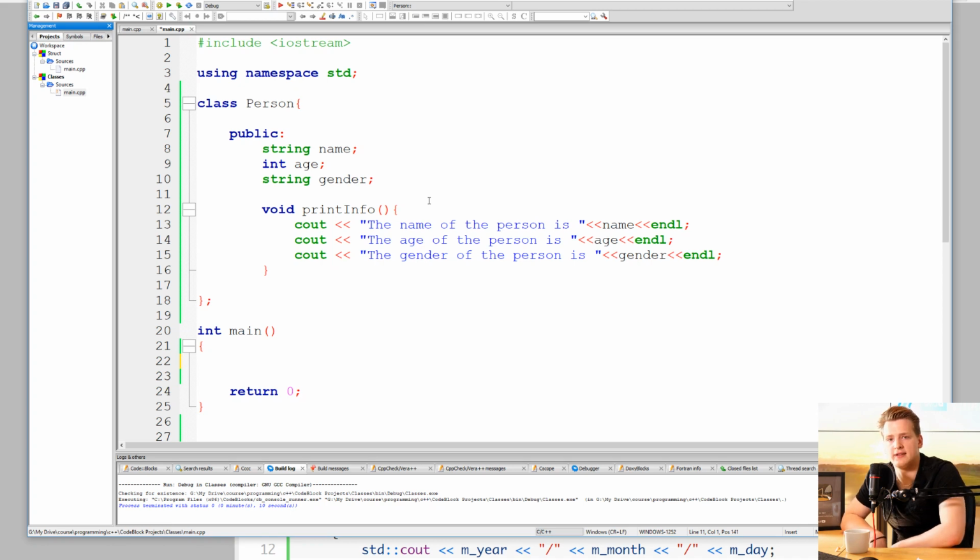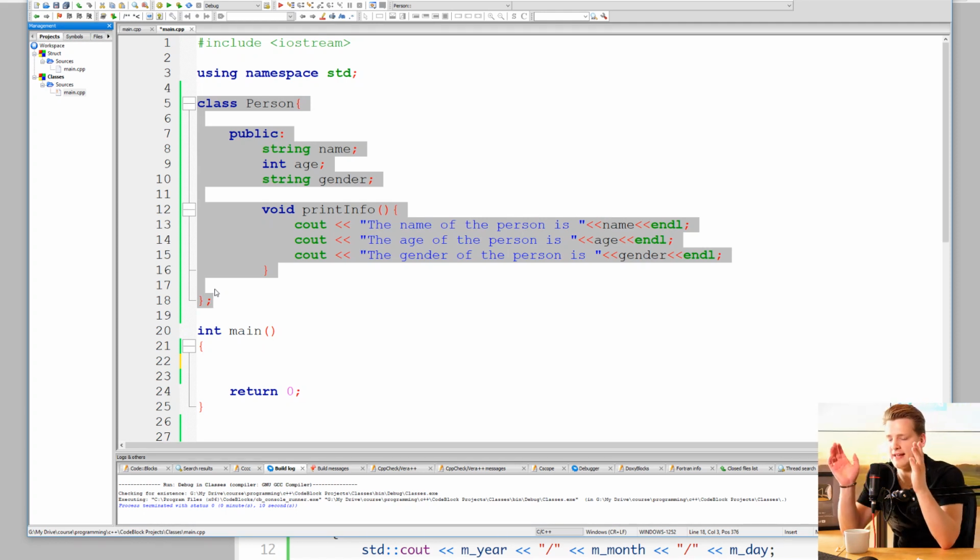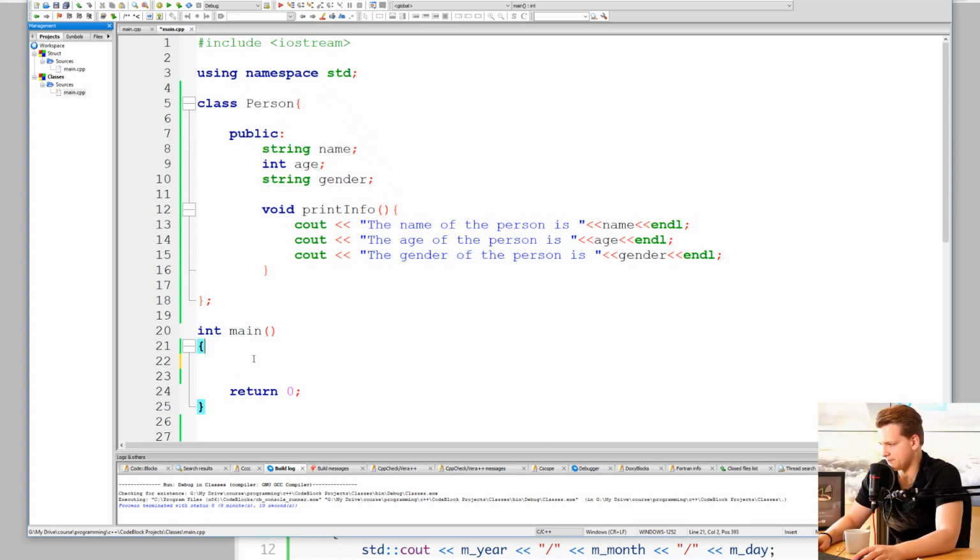The only thing we do is that we tell C++ that, you know what, if we ever create a variable called person, it should look like this. It should have a name, it should have an age, it should have a gender. But by only declaring this, we never actually create any variables. We never allocate any memory. We don't actually create any specific variables in the computer memory. And so this is the class.